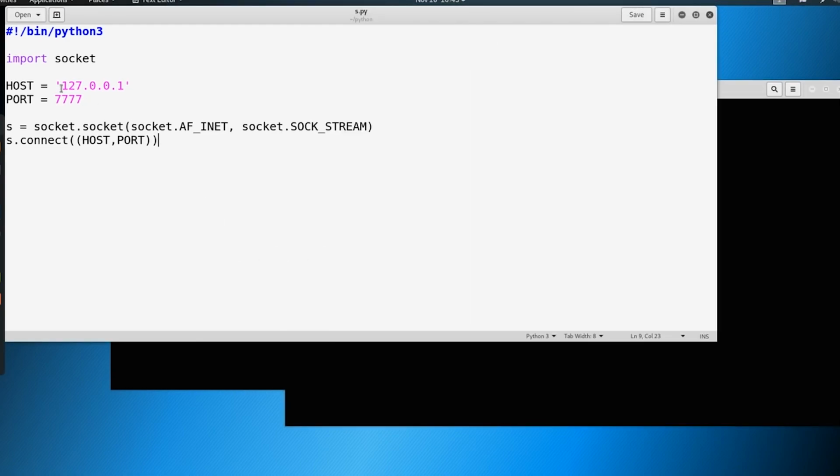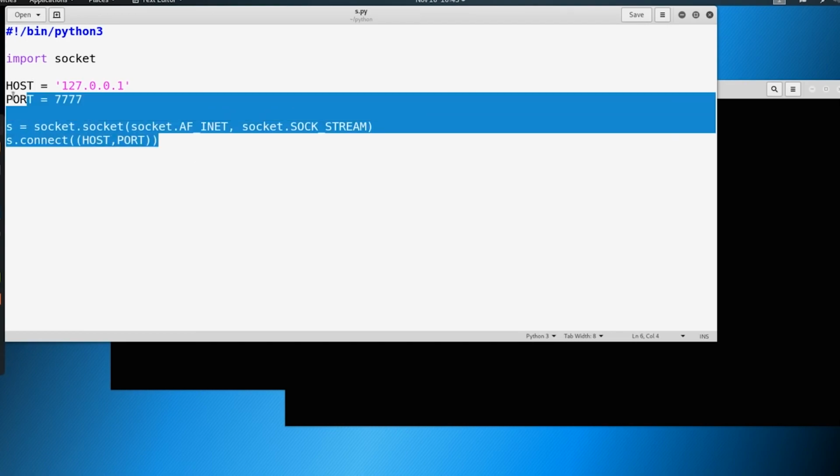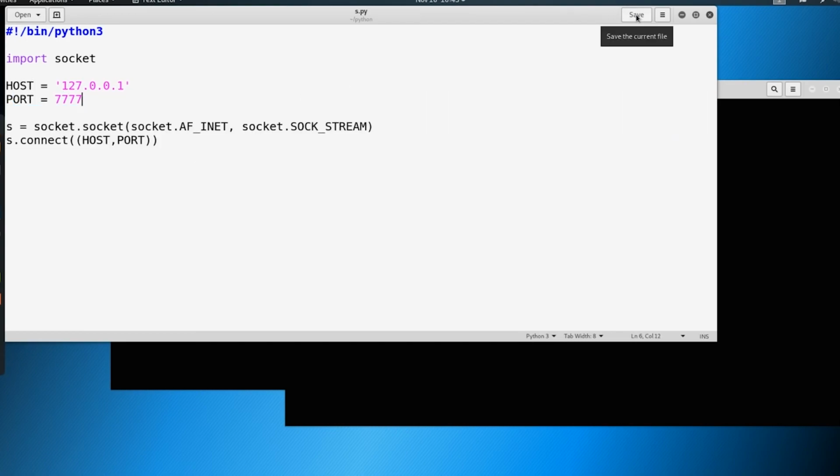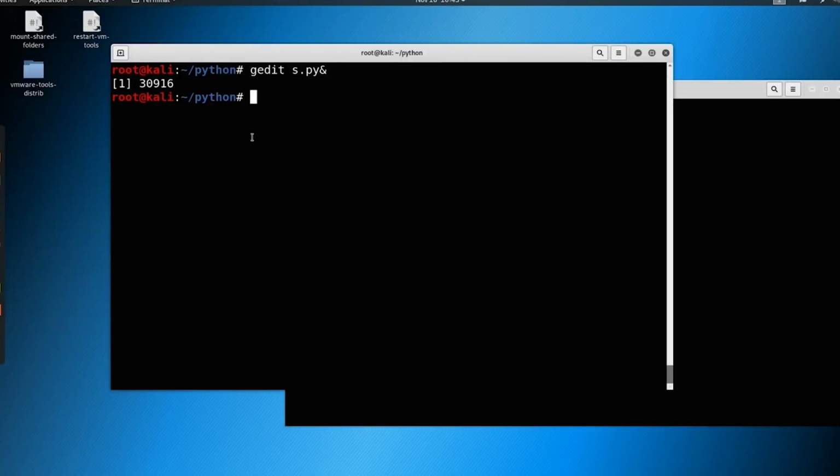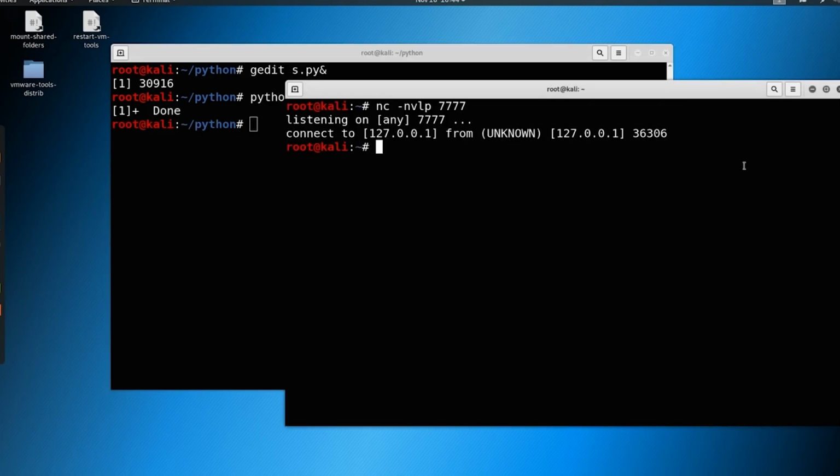Now here we're sitting at our localhost of 127.0.0.1, so we need to establish that connection, which is what we're going to do with this script. Now the script does nothing. It establishes a connection, and that is it. So let's take a quick look. We're just going to say python3 s.py. Do that, come over here, and you see that we had an established connection made, and then the connection closed.